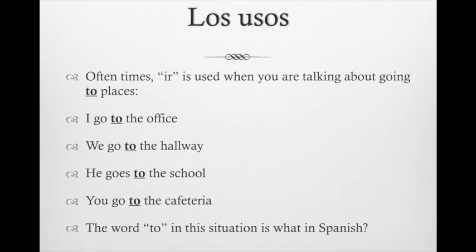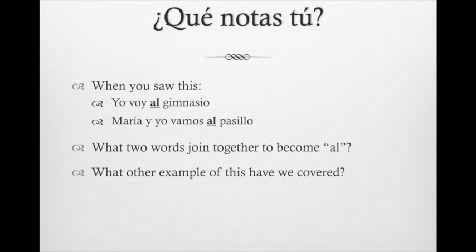Oftentimes, ir is used to talk about going to places, obviously, as we saw in those examples. I go to the office, we go to the hallway. He goes to the school, you go to the cafeteria. The word to in this situation is what in Spanish? What we saw earlier in those examples, as in yo voy al gimnasio y Maria y yo vamos al pasillo, that the word a, or just the letter a, means to in Spanish.